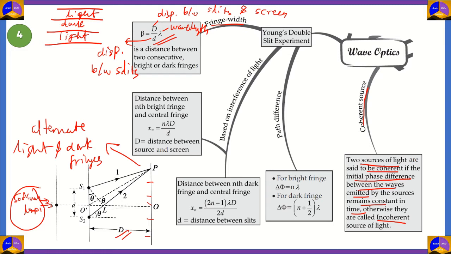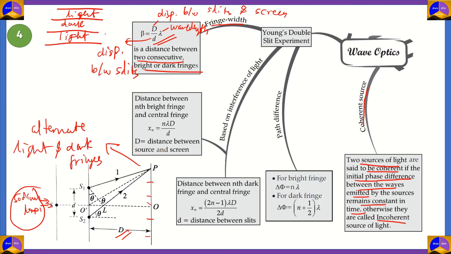So in order to find β, we use the formula Dλ divided by d. This is the distance between two consecutive bright or dark fringes.